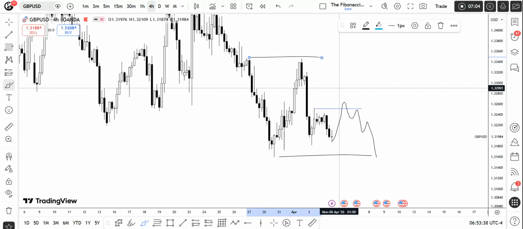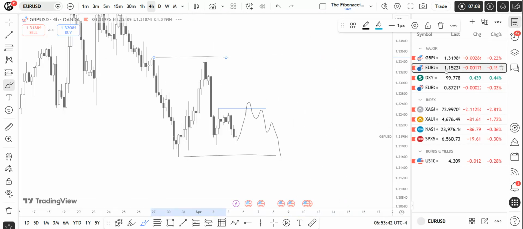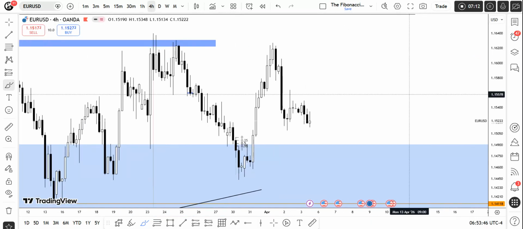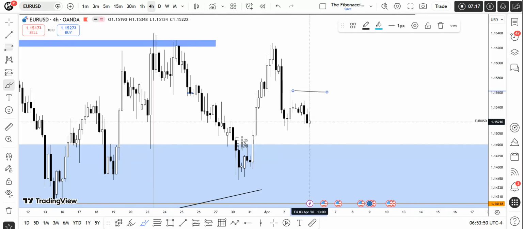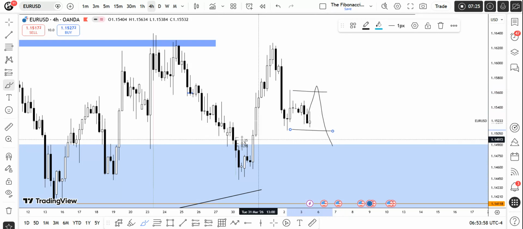Let's go to the Euro USD. It should be similar to the GBP USD, but there are some differences. Same as this, I'm expecting this area to be taken out right over here. Price will take out this area, then it will come down, take out this low too, and react from this fair value gap.